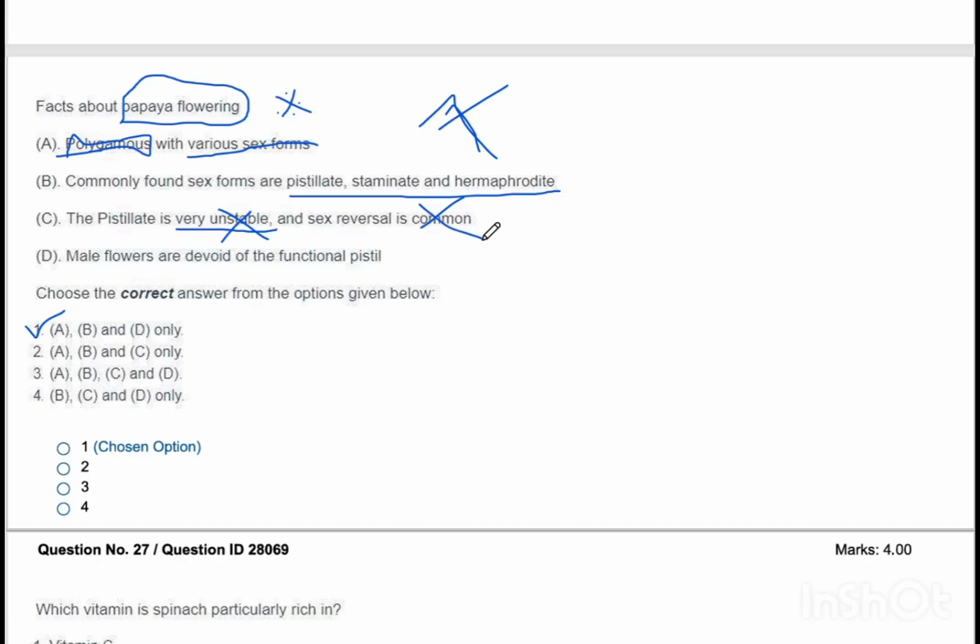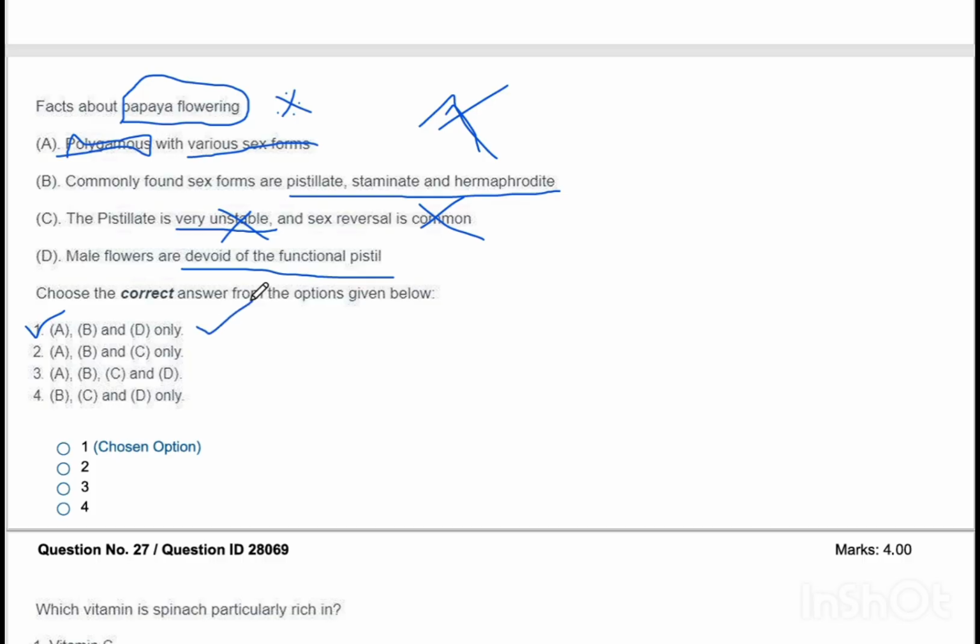That statement is not true. Now coming to statement 4, male flowers are devoid of functional pistil. That is also true. That's why they are called male flowers. Male flowers have proper stamens but they do not have functional pistil. Hence statements A, B and D are correct, whereas statement C is wrong. Option 1 is right.